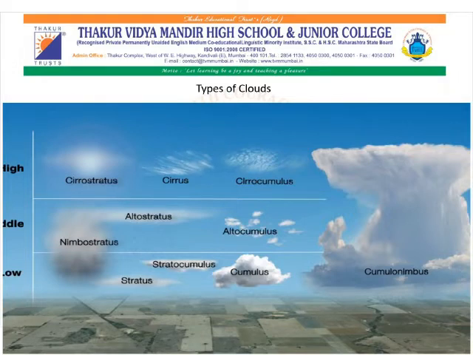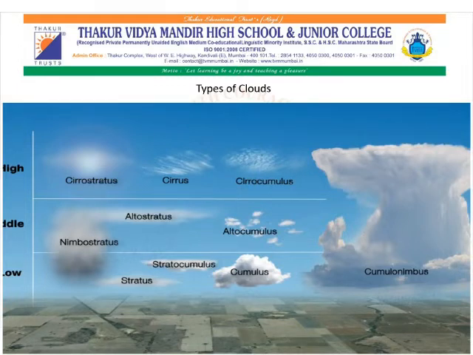After you observe this figure, we'll see there are three main types of clouds classified on the basis of their height, that is altitude. The height from the base of the clouds is taken into consideration. If the clouds are at an altitude of 7,000 to 14,000 meters, then they are considered very high clouds.